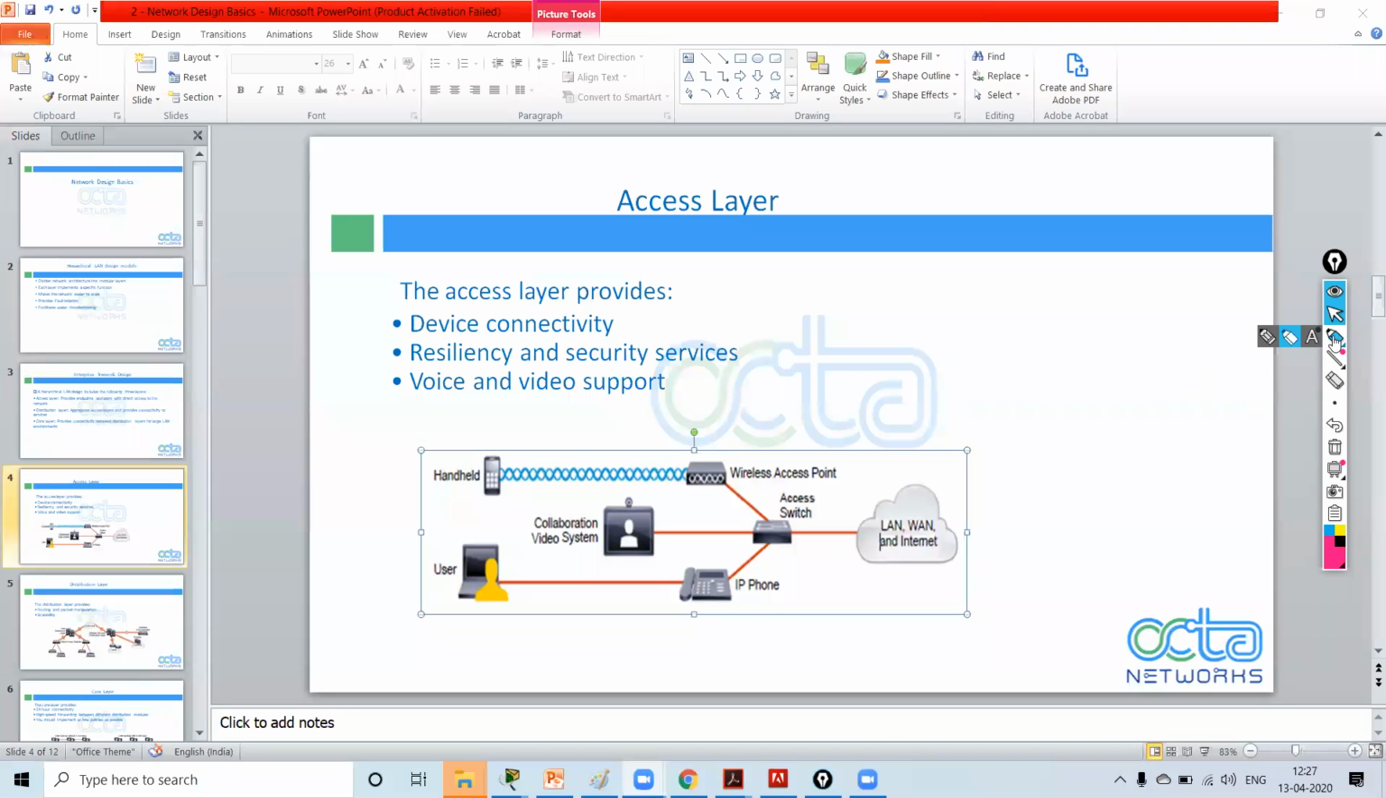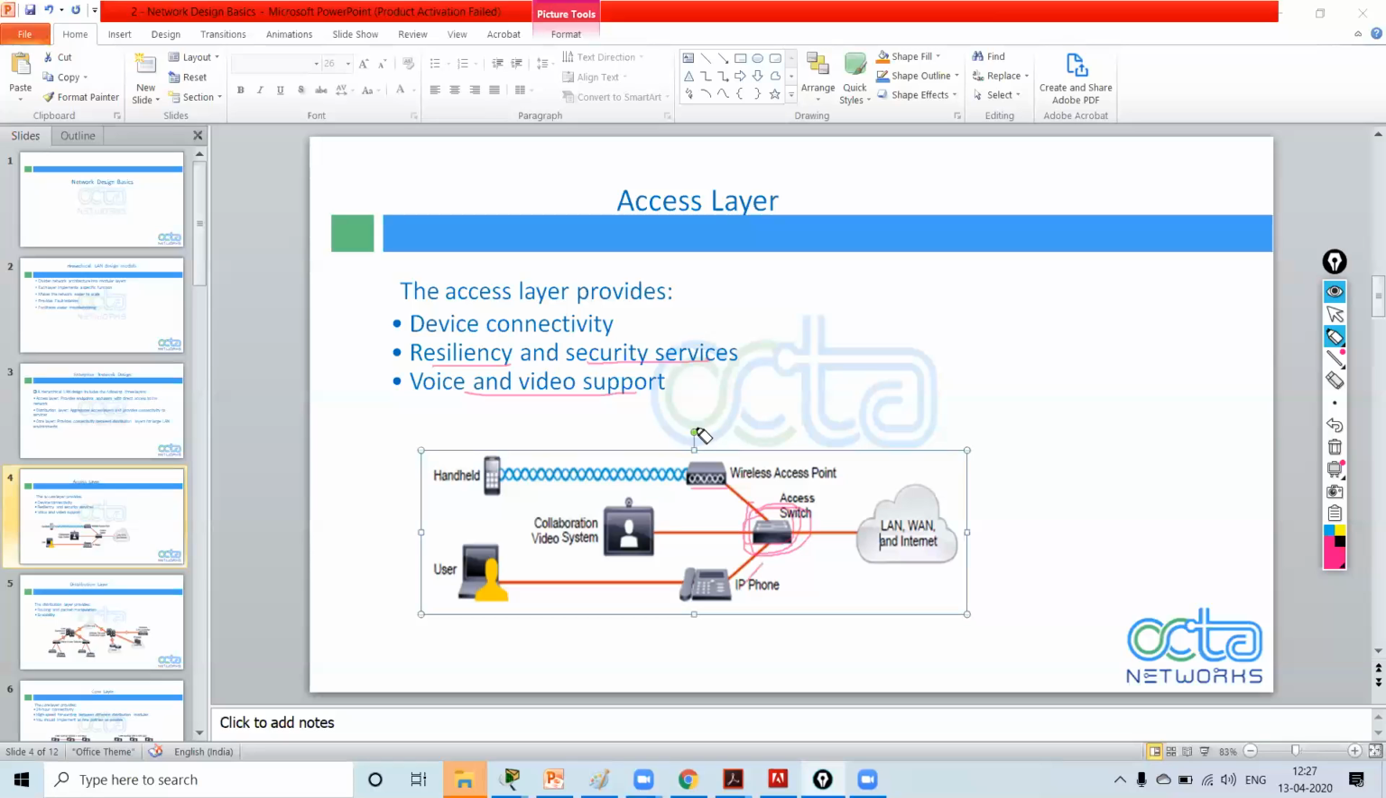So access layer. Now this is my switch. All the end devices like wireless access point, any video conference or IP phone, any of the end devices are connected through this access switch. So this is an access layer switch. Voice and video support, security services, resilience and security services.